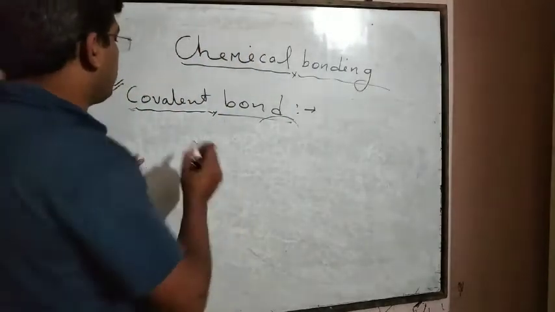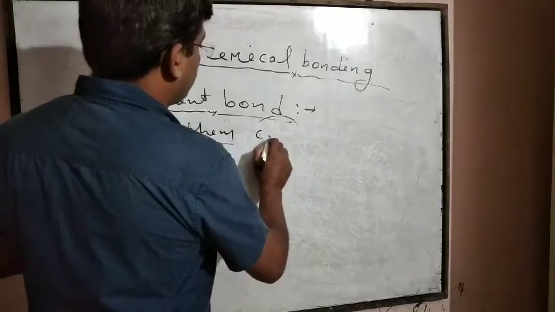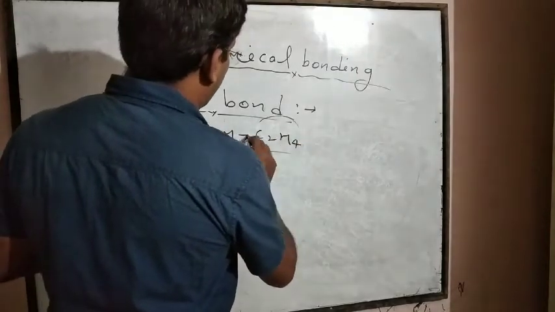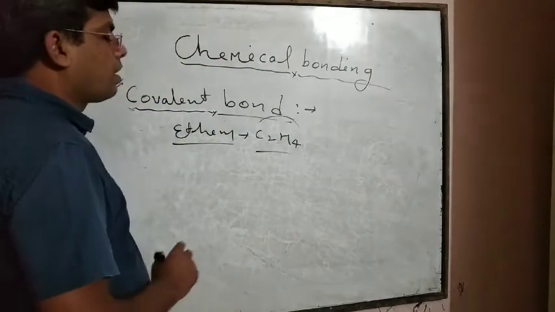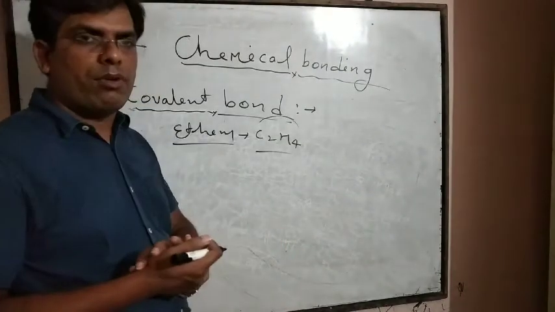If ethene, C2H4, is taken, in this compound 2 carbon atoms are present and 4 hydrogen atoms are present.